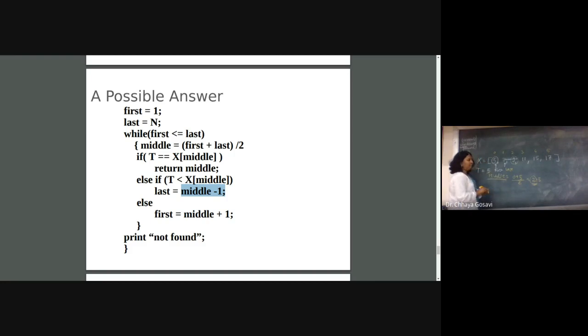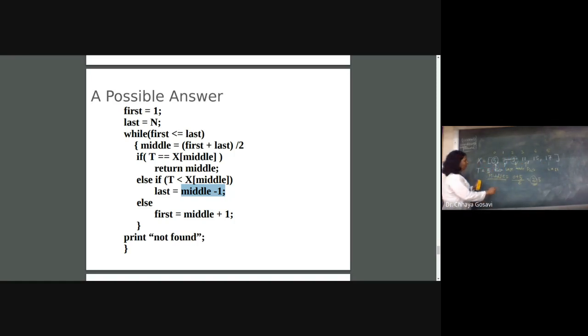If my number is 17, then this was last. First will change to middle plus 1. This is middle. If your number is equal to middle, then you have to return its position. If it is less than middle, you will change your last. If it is greater than middle, this will be your first, middle plus 1. You will search in this array, otherwise you will search in this array.